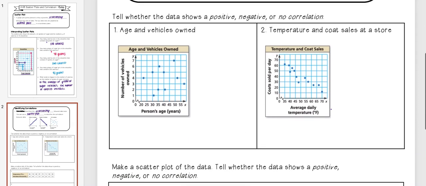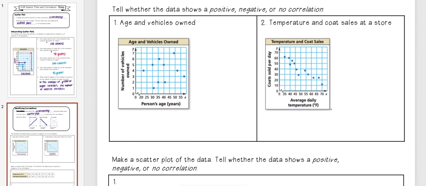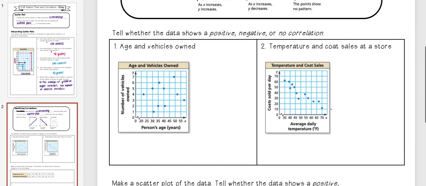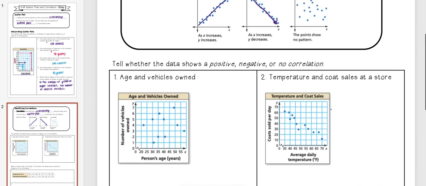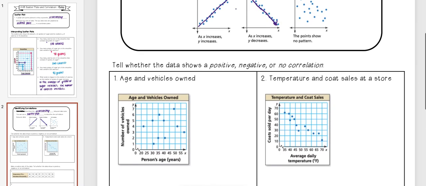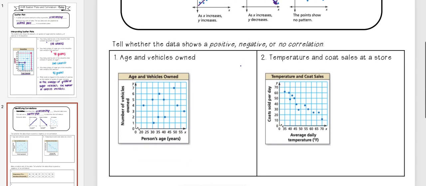So let's look at some examples. I want to tell whether the data shows a positive, negative, or no correlation. Looking at this first one, I see these points are kind of scattered all over the place. They don't really make a line, not even a rough line. Because of that, this is going to be no correlation, again because the points show no pattern.